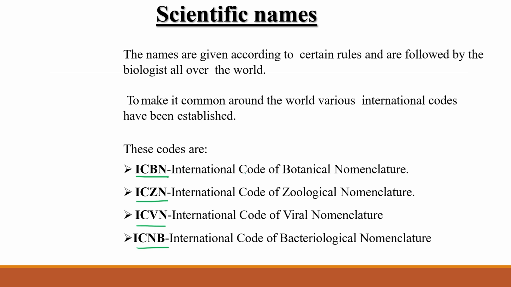ICBN, International Code for Botanical Nomenclature. ICZN, International Code of Zoological Nomenclature, Z for Zoological. ICVN, International Code of Viral Nomenclature, and ICNB, where B comes at the last. So here it is bacteriological nomenclature. Don't get confused between ICBN and ICNB. If B comes at the end, then it denotes bacteriological nomenclature. So International Code of Bacteriological Nomenclature.